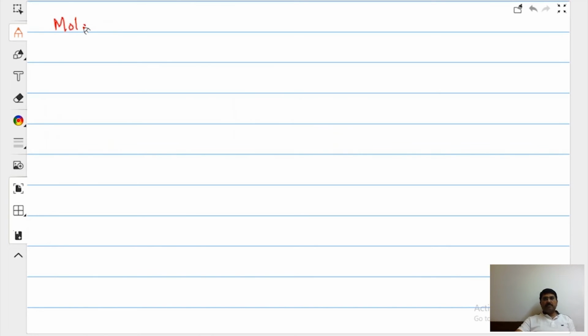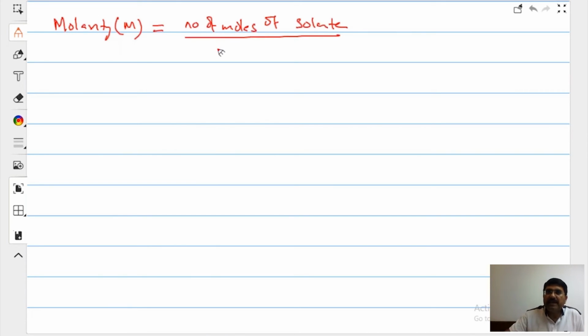Molarity. All eyes on the board. Without this, we cannot move ahead with this chapter. Molarity, capital M, is the number of moles of solute divided by the volume of solution in liters.